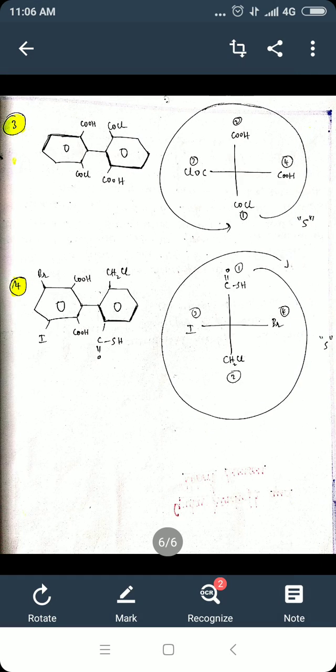So this ends the stereochemistry and assigning RS configuration for biphenyls.